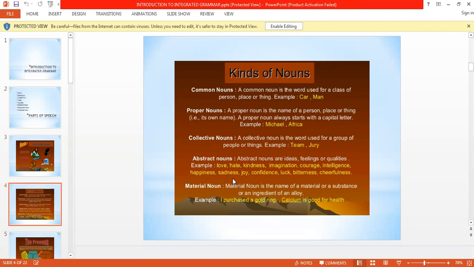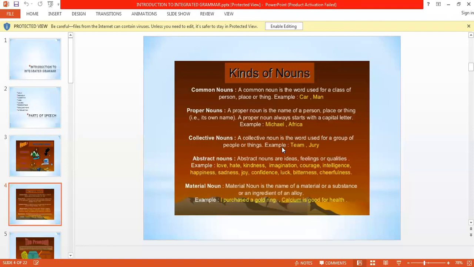Next comes abstract nouns. Abstract nouns are the names of ideas, feelings, or qualities. These are the basic things that you have learned earlier. These are the physical things. We can see them. Places can be seen, touched, reached. Persons can be seen or touched or reached. And things also can be touched. So all these things have a physical appearance, but sometimes we have something that can only be explained. These are not having any physical appearance. These are ideas.